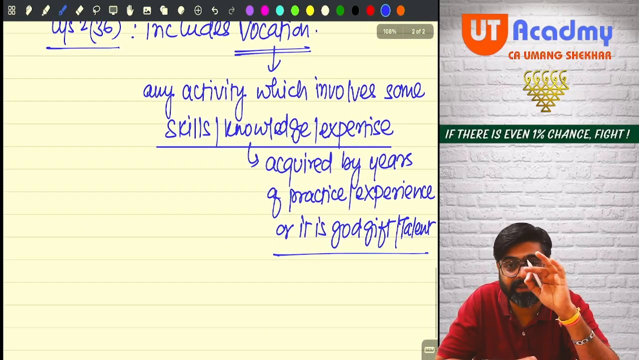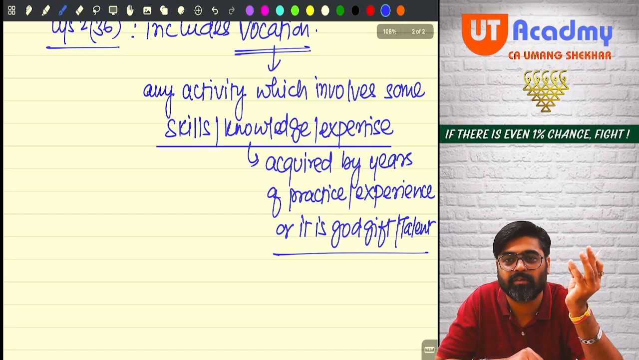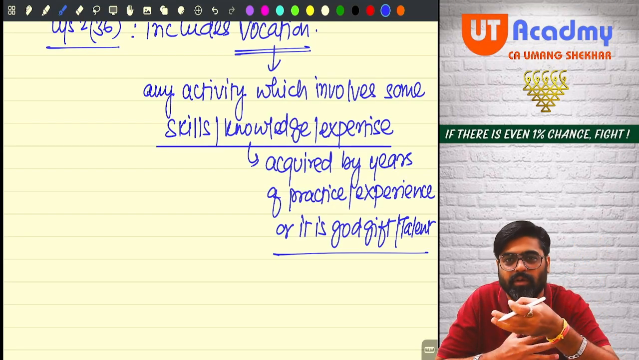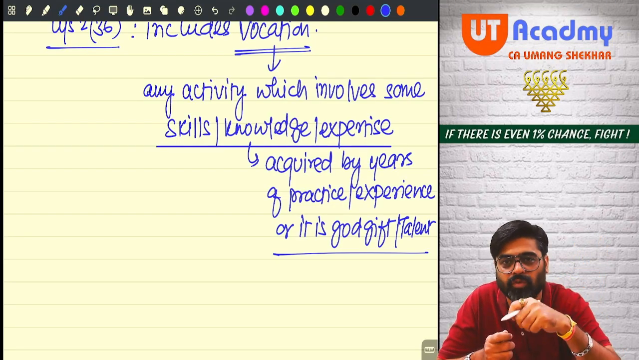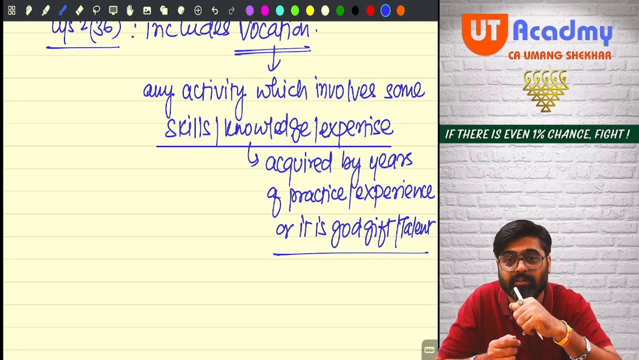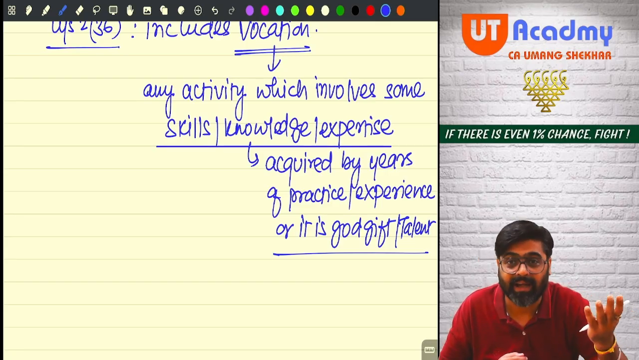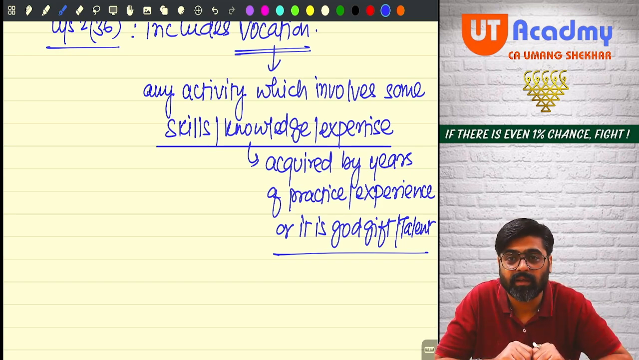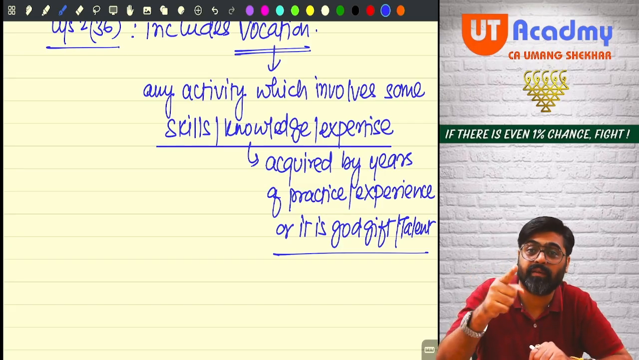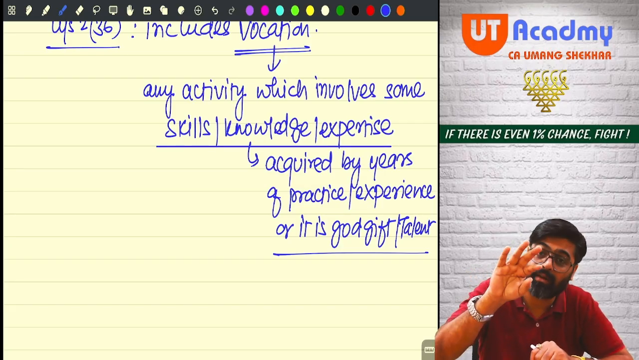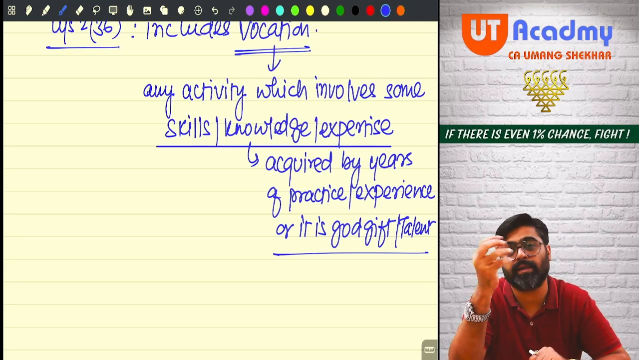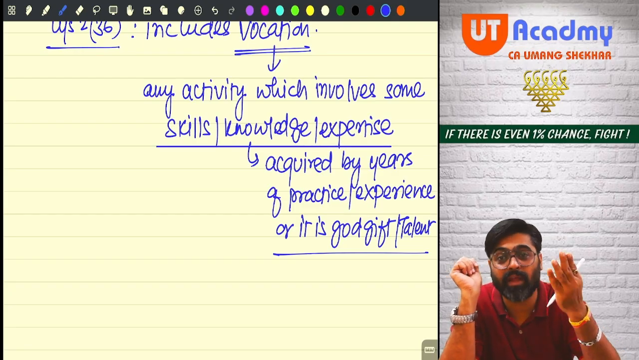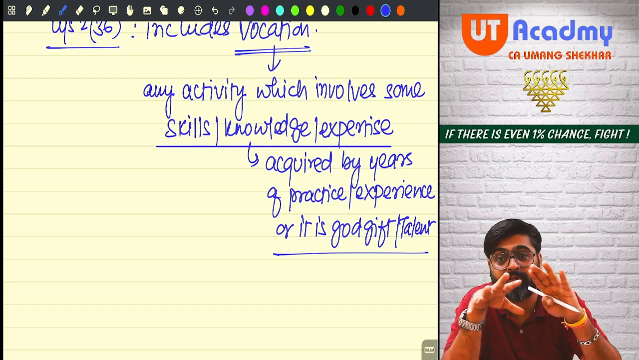Vocation. The best examples are tailors. Nowadays we call them fashion designers, cobblers, mending the shoes and all. Singers, cricketers, actors, choreographers. What are they? They are doing some vocational activity. They are into vocation. And their vocation is also treated as what? Profession under the Income Tax Act. So profession may or may not involve having a qualification.